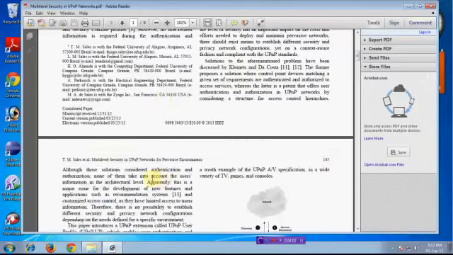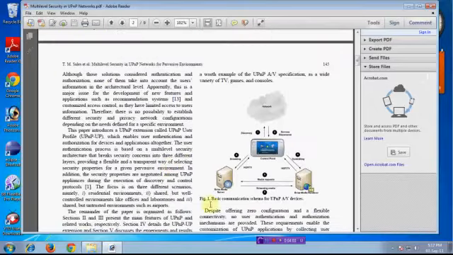Here is the given architecture with the basic communication. Look here, this figure is the basic communication scheme of the universal plug and play network. This is the media server, this is the media renderer, and this is the control point. Here the control point is a mobile. This is the old existing architecture of UPnP.